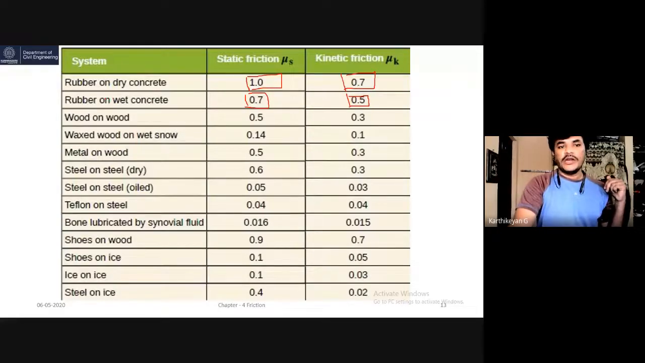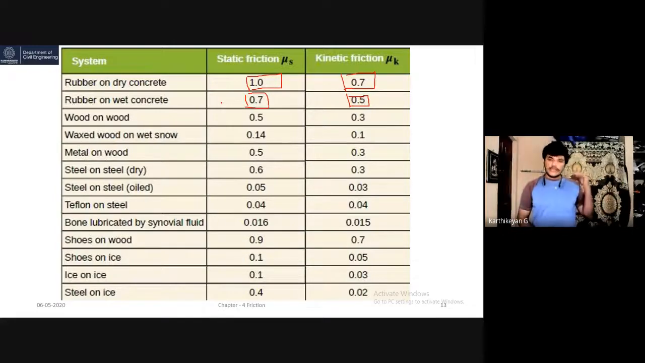It is the same concrete but the surface is wet. Here dry, here wet, but these two materials are the same: rubber and concrete. That's why during the rainy season, there are some possibilities of accidents for vehicles moving over the surface. Because when we apply the brake in the rainy season, the vehicle will not stop immediately. It will take some time because of this loss of friction.